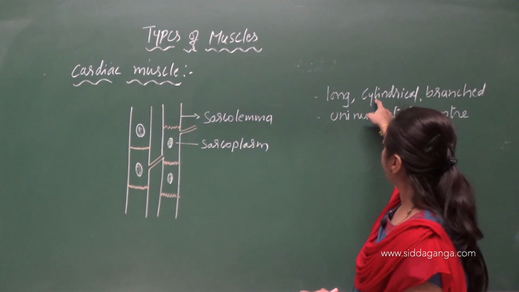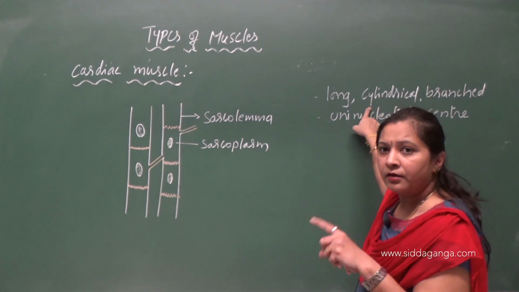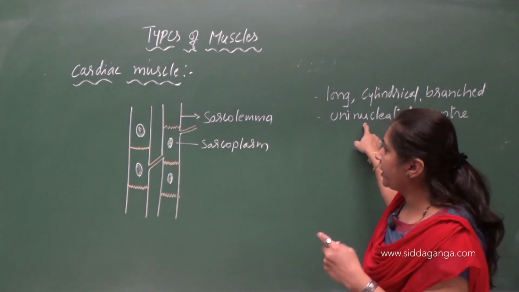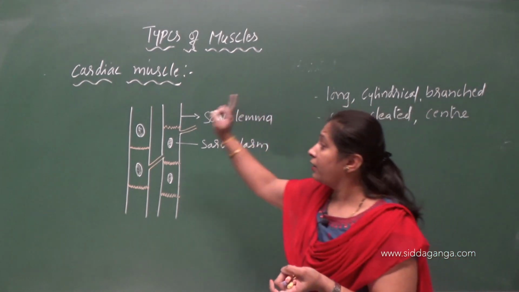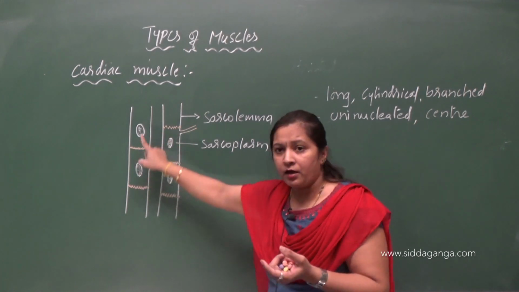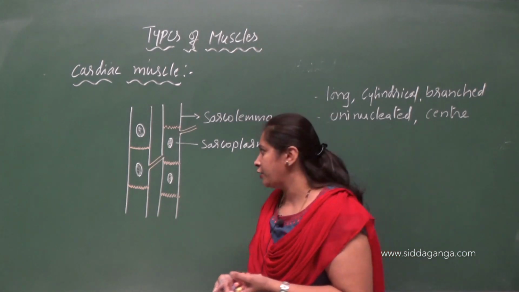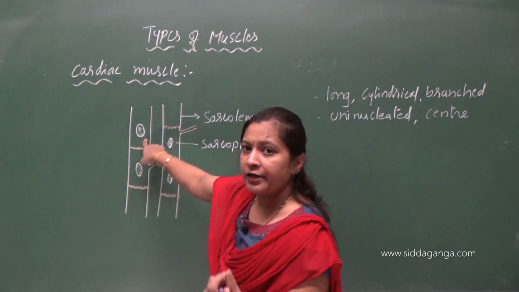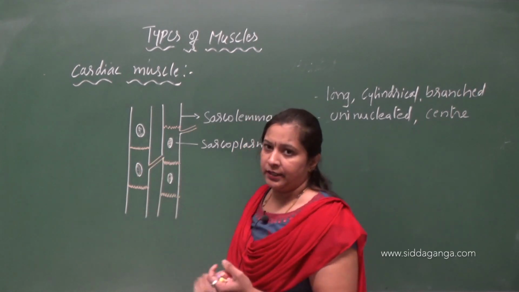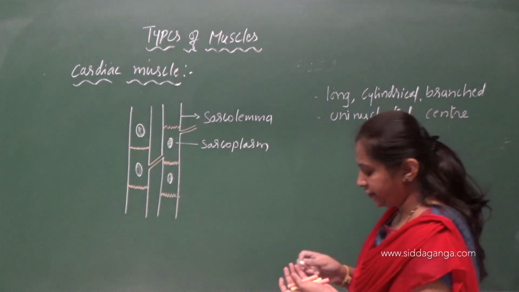So like skeletal muscle, they are long and cylindrical, whereas skeletal muscles are multinucleated. You have to remember the differences also. Skeletal muscles are multinucleated, but cardiac muscles are uninucleated, and there is also a difference in the position of the nucleus. In skeletal muscle, the nucleus lies towards the peripheral region. Here the nucleus is towards the center.